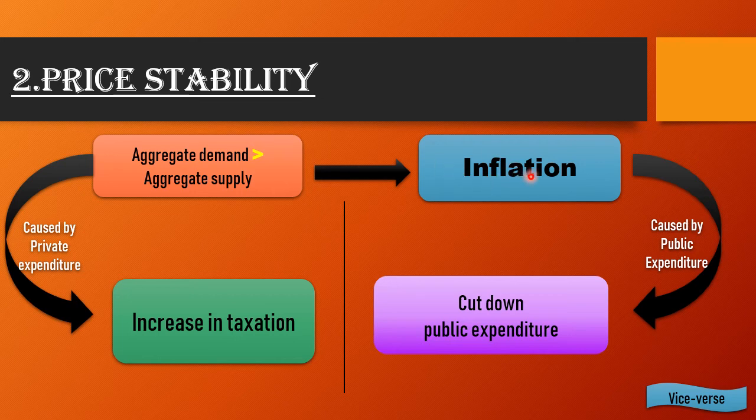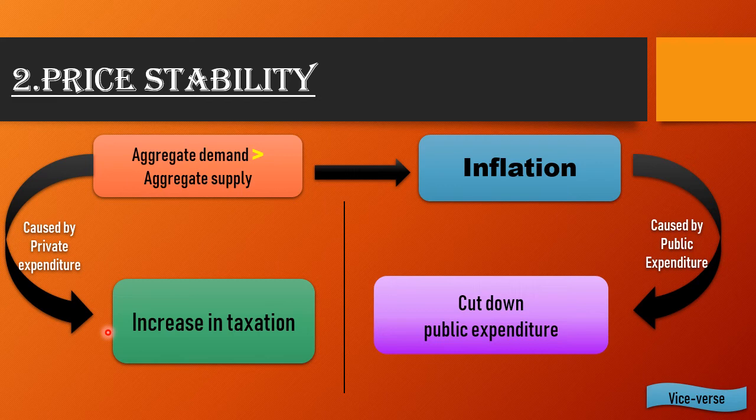Here you have to look at this: if the inflation is created by public expenditure, then the government will focus on cutting down public expenditure. They have to look at why the inflation occurred, because of public expenditure or private expenditure. If it occurs because of private expenditure, then the government's main tool to handle this situation is an increase in taxation.